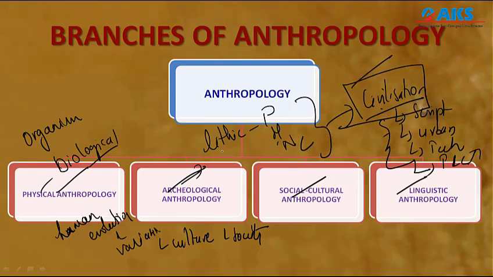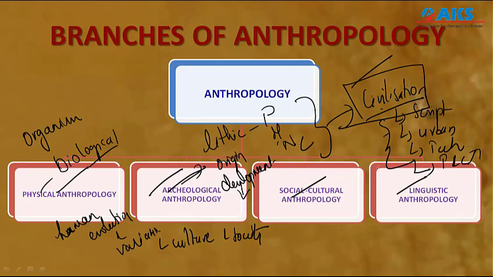Okay, so archaeological anthropology is a branch which shows how humans have created their culture and developed into civilization, and it examines the origin and development of culture. This is very, very important. The origin of the culture is important, and the development of culture is also very important. Stage by stage they have developed this across the generations. That thing we call archaeological anthropology.